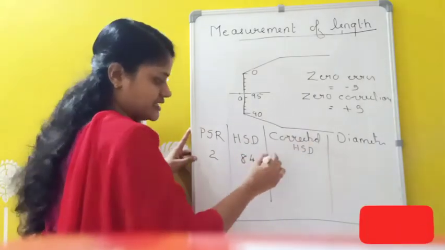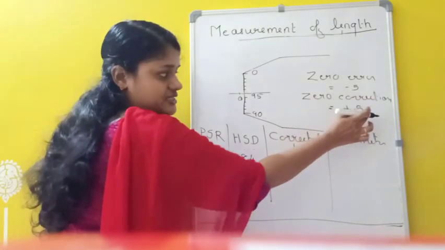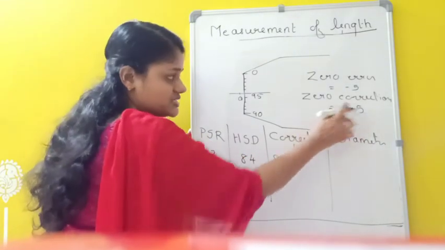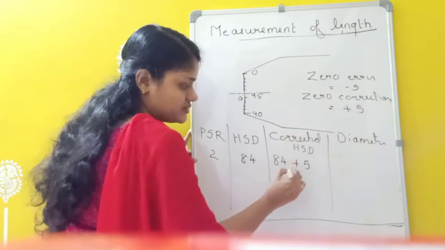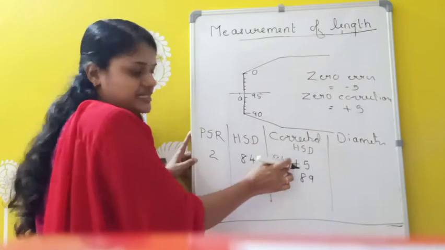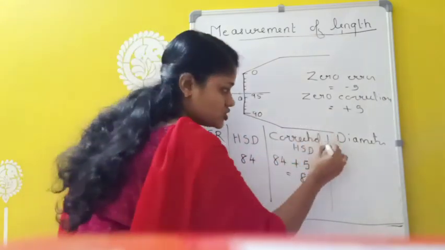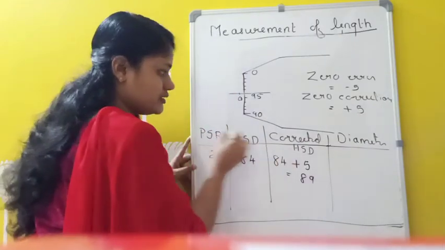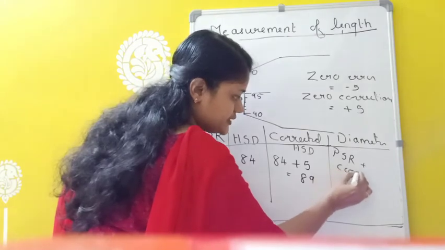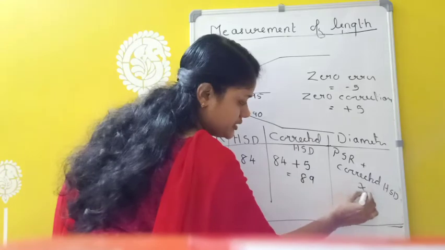Now corrected HSD means whatever HSD we are getting, 84, plus what is the correction here? 0 correction is plus 5. Suppose we are getting minus 5, then you have to minus 5 here. So plus 5 we are getting, meaning 84 plus 5, that means 89. Suppose 0 correction is minus 5, then you have to do 84 minus 5. Like that you have to do corrected HSD. The last column is PSR plus corrected HSD into least count.